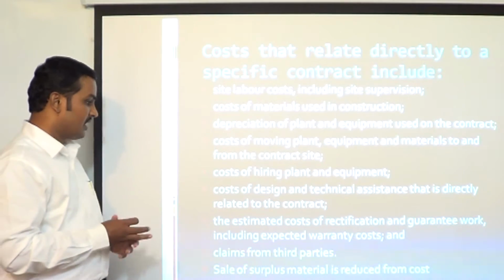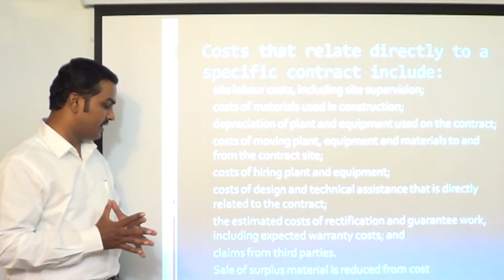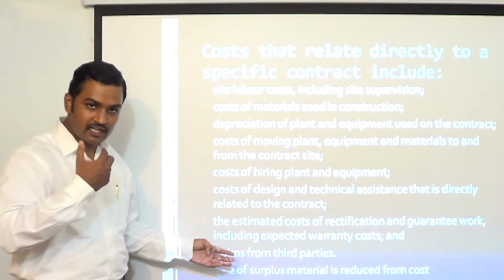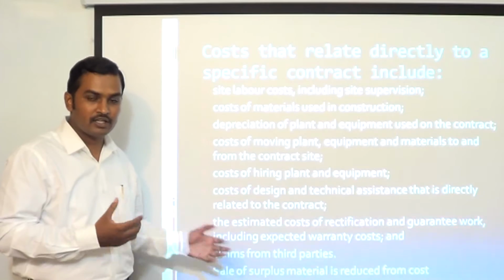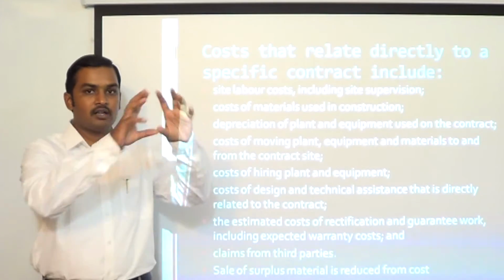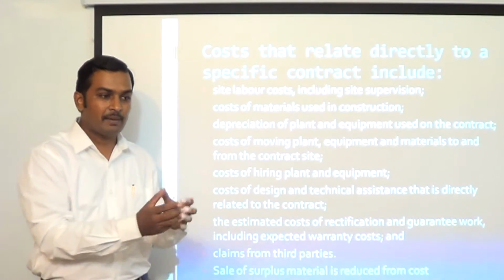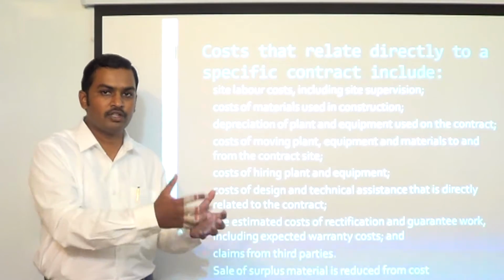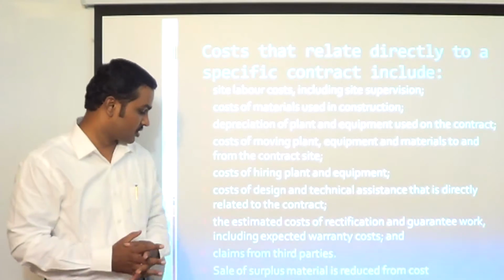We can see some other costs: estimated costs of rectifications, guarantee work, etc., and claims from third parties. Sometimes third parties are entitled to claim some extra amounts from the contract. Let us say you are constructing a transmission line and you are damaging the crop of a farmer. So the farmer can claim some amount from you, and you have to pay that amount. That is also a cost which is attributable to the construction work.